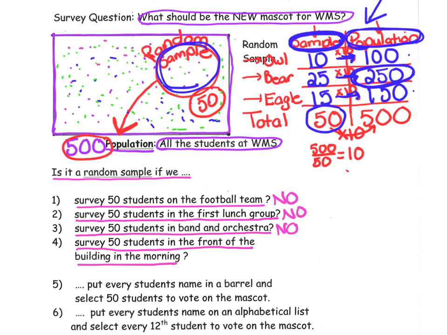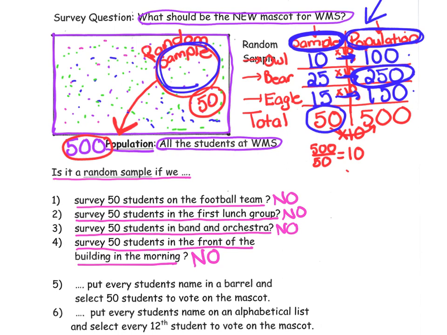We would not have a chance to select any 5th graders or 6th graders because they're out back. So they're in the population, but they don't have a chance of being selected. So the answer is no, not a random sample.